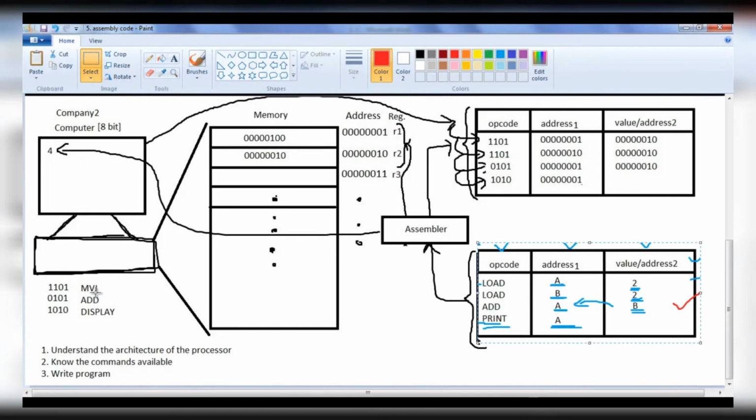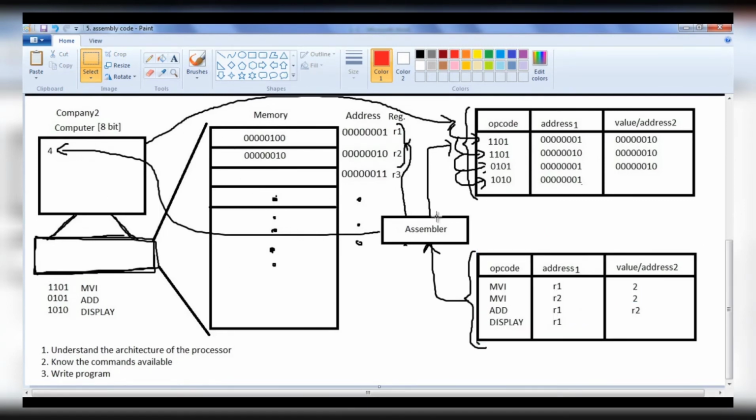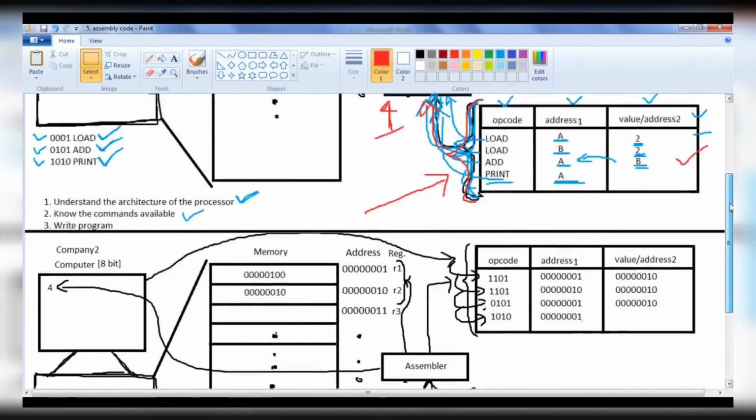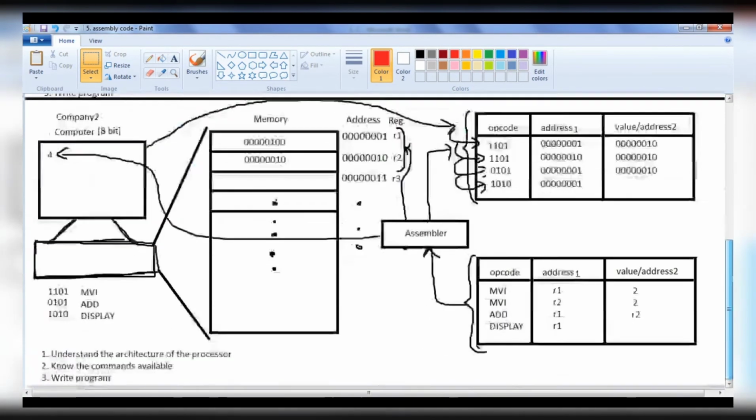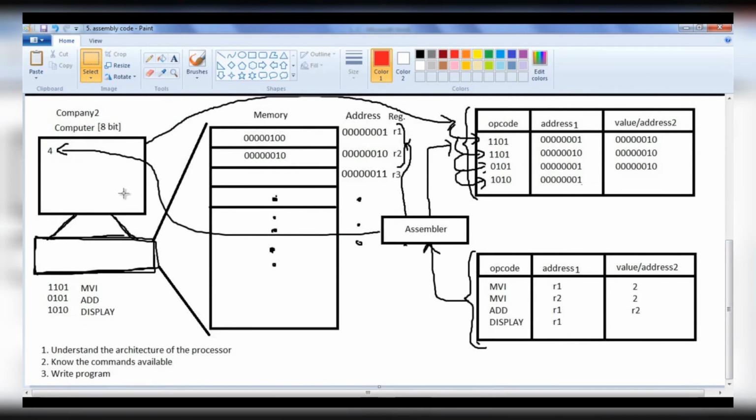Instead of the load operation, here we have the MVI operation. Instead of the print command, for this computer we have the display command with respect to the assembly language. And for MVI, the machine equivalent is 1101. Of course, this code won't work on this computer. So we have to modify the assembly code with respect to another computer, and then we have to give that assembly language to that computer to execute. Assembly language codes are platform dependent.